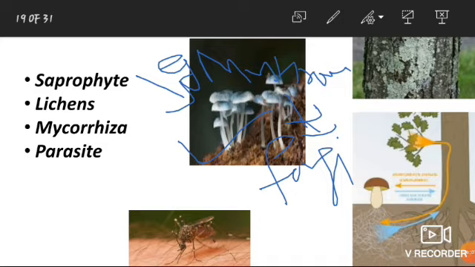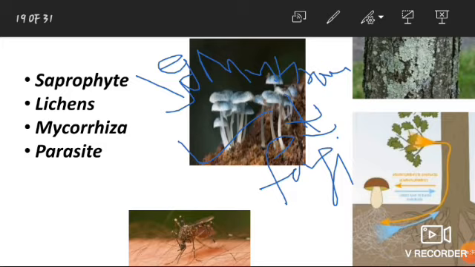So, lichen is a composite entity which is formed jointly by an algae and a fungus. It is a mutualistic relationship formed by an algae and a fungi. The algae is known as phycobiont and the fungi is known as mycobiont.